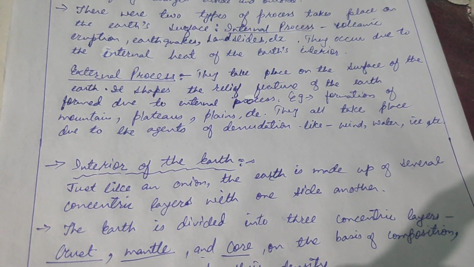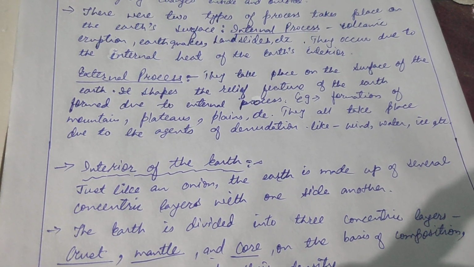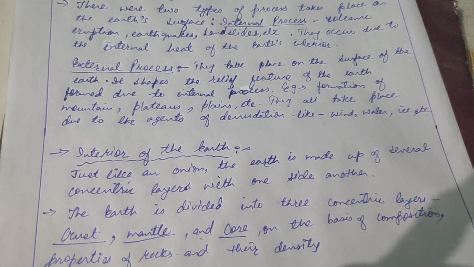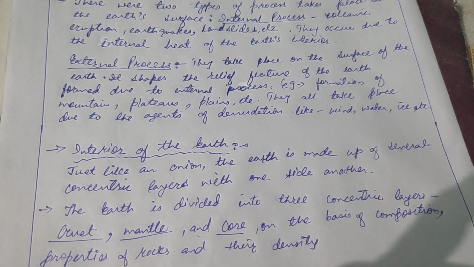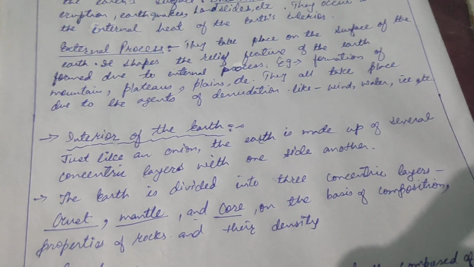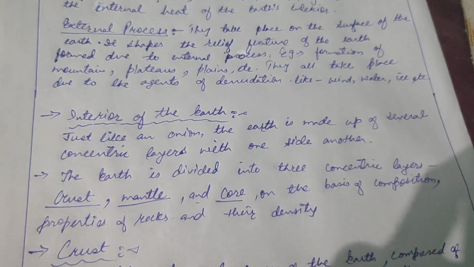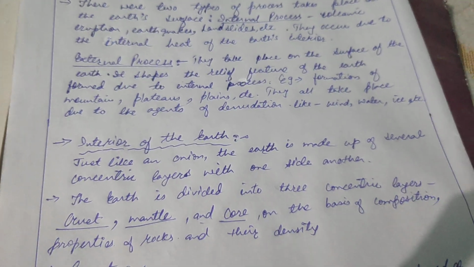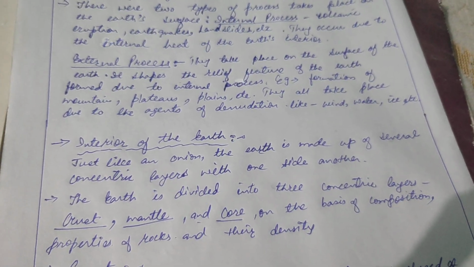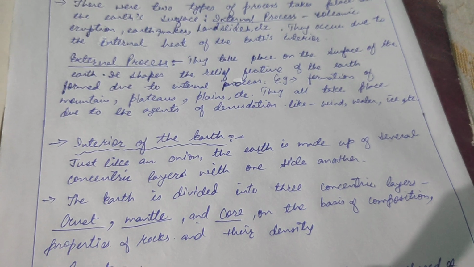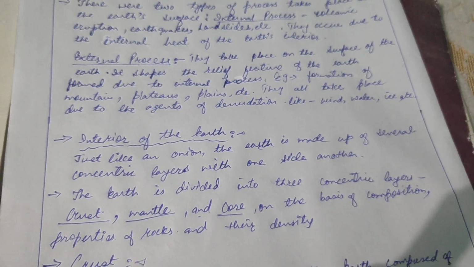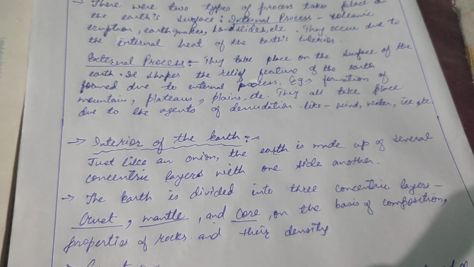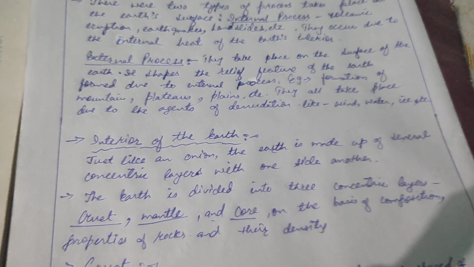Basically the earth is divided into three concentric layers on the basis of composition, properties of rocks and their density. On the basis of this, we divide the different layers of the earth into three: the crust, mantle and the core. So in this class we will discuss the uppermost layer of the earth, that is the crust. Now let's see.